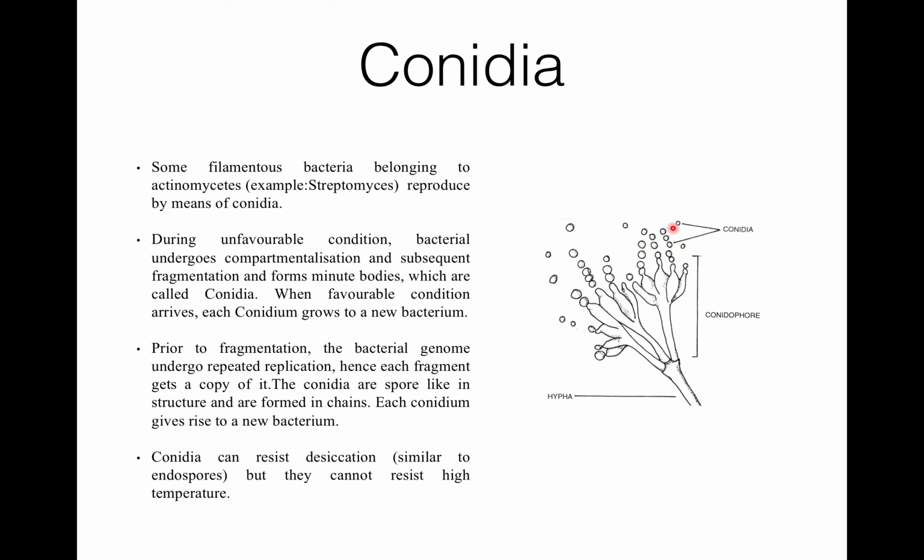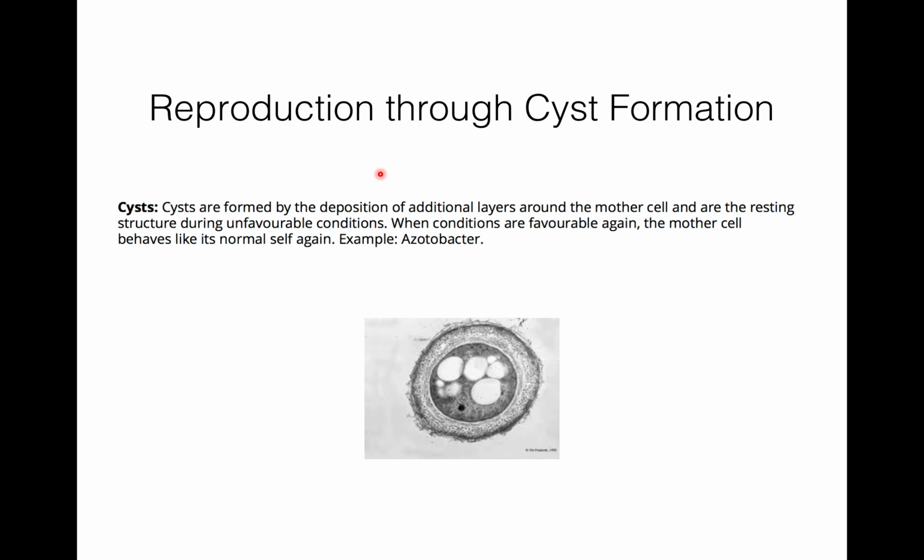Conidia are spore-like structures which, after fragmentation, get a replicated bacterial genome in each conidium, and when favorable conditions arise, each conidium gives rise to a new bacterium. Then cyst formation: the cyst is an additional layer around the mother cell, and it is a resting structure under unfavorable conditions. When favorable conditions come back, the cell becomes active again.